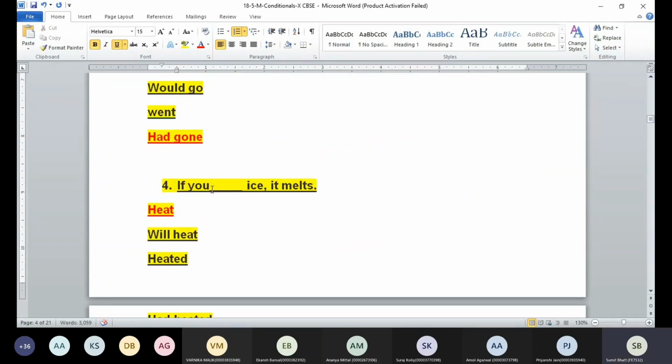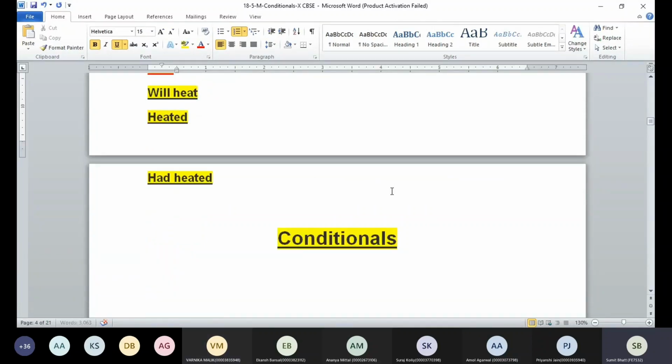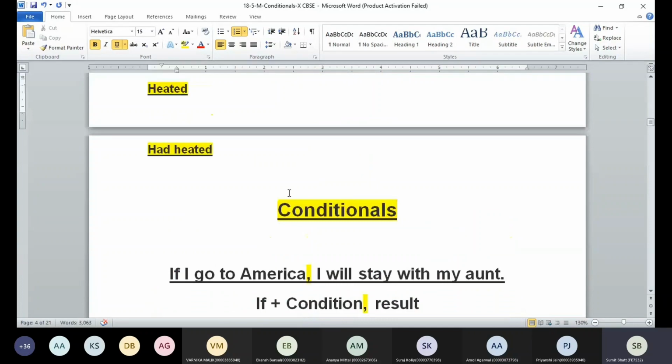Now we have if you heat ice, it melts. Which condition do we have? First, second, third, or zero? Fourth condition. Zero, we can say. Okay, zero condition. Great. So zero condition we are talking about. What are we referring to? We are referring to facts only. Facts. Okay, beta. So that's what we had to know about conditionals.